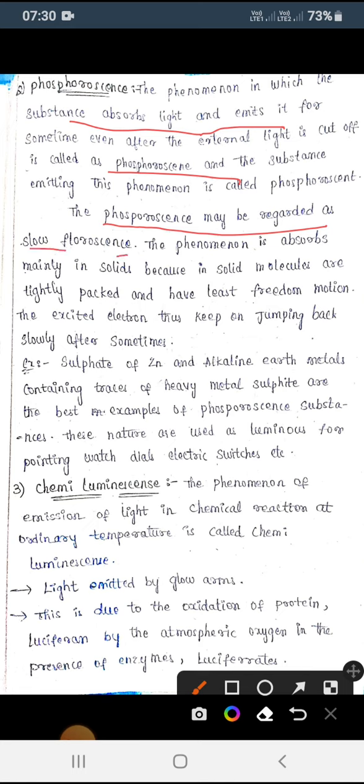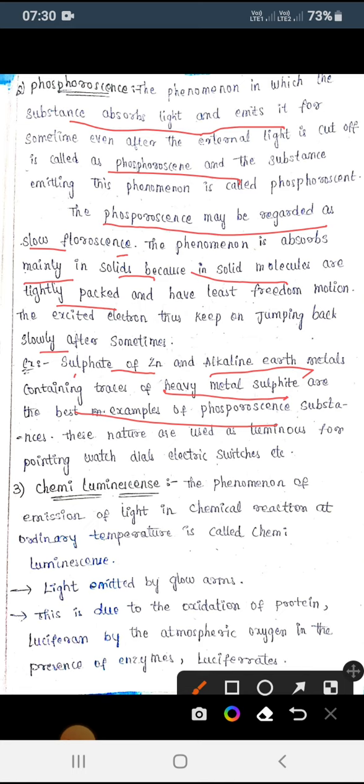So phosphorescence is a slow fluorescence, we can say. Why? Because phosphorescence is mainly observed in solids. In solids, molecules are tightly packed, so electrons have very little freedom of movement. That's why they jump back slowly after some time. Let us take an example: zinc sulfate and alkaline earth metals. Alkaline earth metals are the S block group 2A elements, combining here with heavy metal sulfite. These are the best examples for phosphorescence.